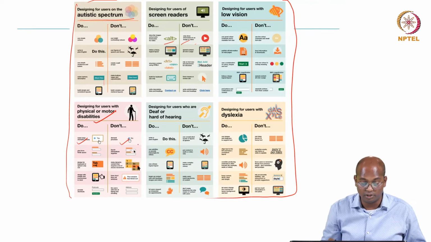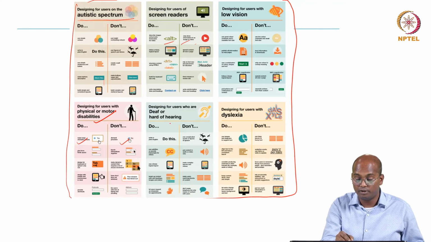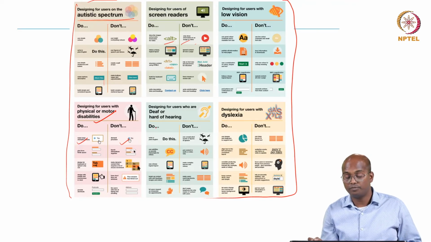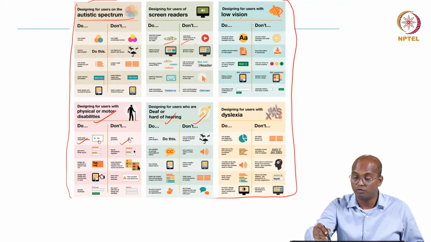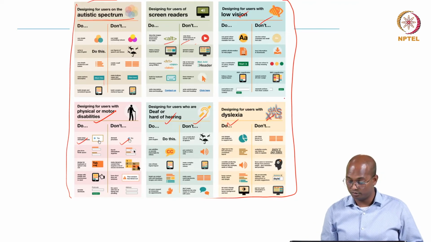Even you can see here I missed it. So similarly, for different kinds of disabilities, you need to follow different do's and don'ts, and there are many research papers which highlight all those.